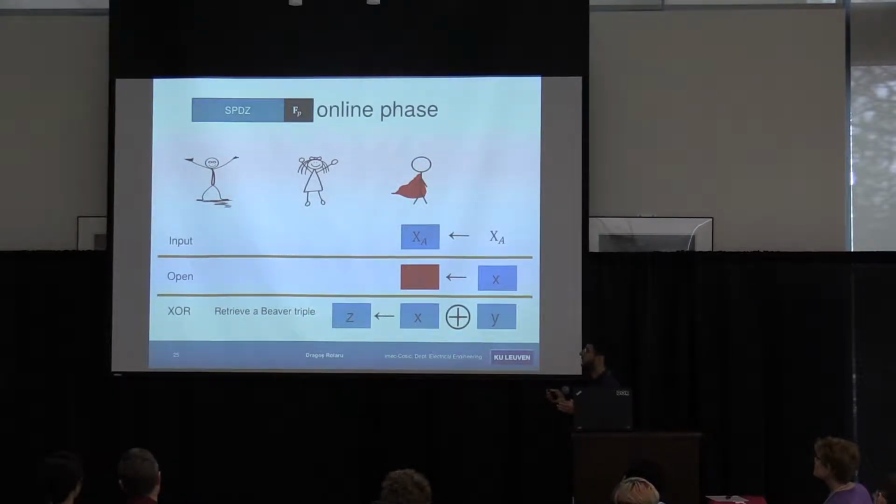And to do an XOR, if these are bits, to do XOR in F_P requires one multiplication. It's not free, such as when you're working over Boolean shares. Why? Because X XOR Y is basically X plus Y minus 2 times XY. That's if you're doing stuff over arithmetic. So to do the XOR, we retrieve a Beaver triple, we use that Beaver triple, and then we do the XOR.